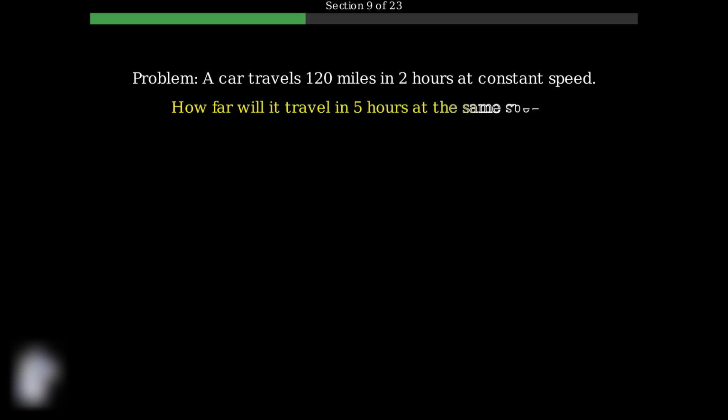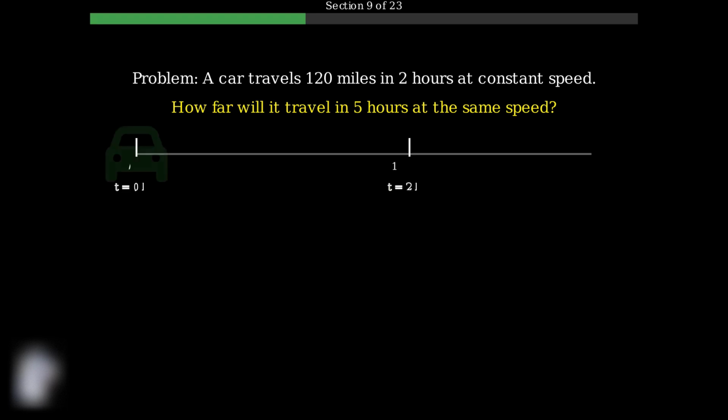In this section, we'll explore how proportions help us solve real-world problems involving distance and speed. Understanding this relationship is crucial for many practical applications. Here's our problem. A car travels 120 miles in 2 hours at a constant speed. We need to find how far it will travel in 5 hours at the same speed.